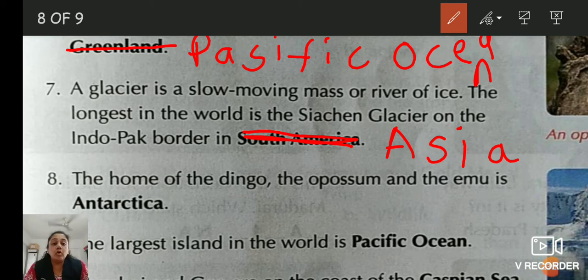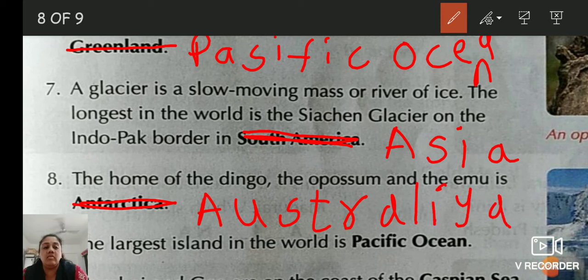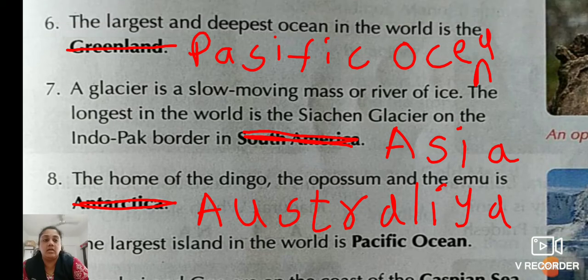Number 8. The home of the dingo, the opossum and the emu is Antarctica. See here the names of the animals. The home of the dingo, the opossum and the emu is Antarctica. Is it correct? Antarctica is wrong and the correct answer is Australia. So write down Australia. It is Australia.